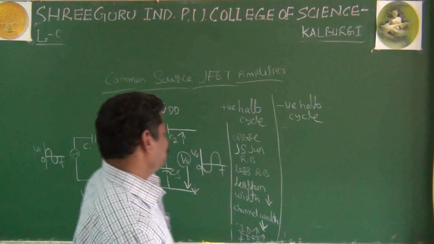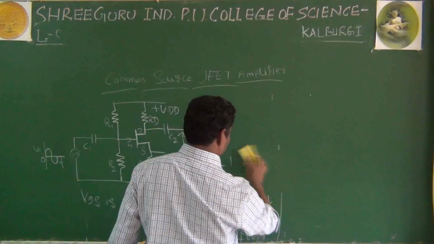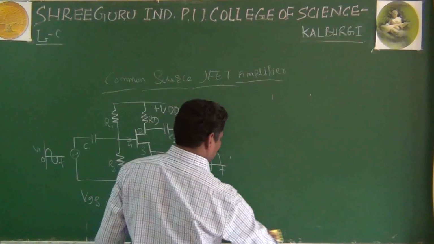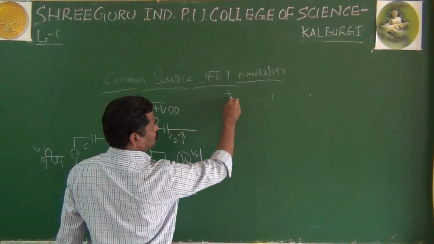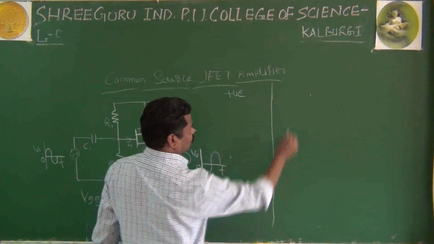You can write it in a simple way, and if there is any confusion, you can write it in short form. Look here, this is for the positive half cycle and for the negative half cycle.